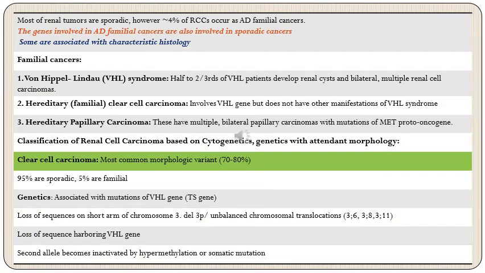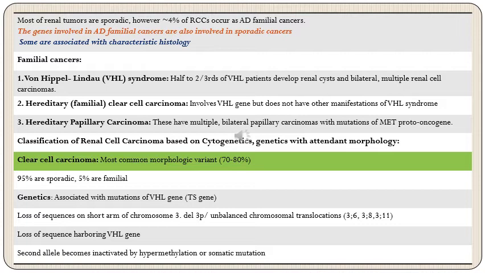Now, genetics. Most renal tumors are sporadic. However, approximately 4% of renal cell carcinomas occur as autosomal dominant familial cancers. Because of the study of these autosomal dominant familial cancers, it was found that the genes involved in them are also the ones involved in sporadic cancers. The only difference was that in autosomal dominant familial cancers there will be germline mutations, whereas in sporadic cancers there will be sporadic mutations.